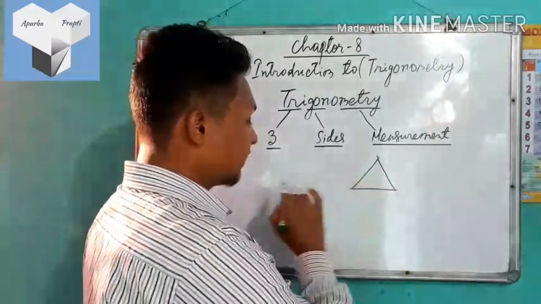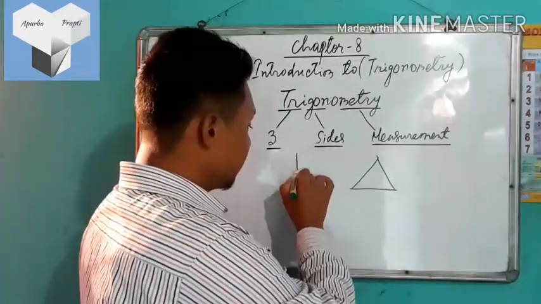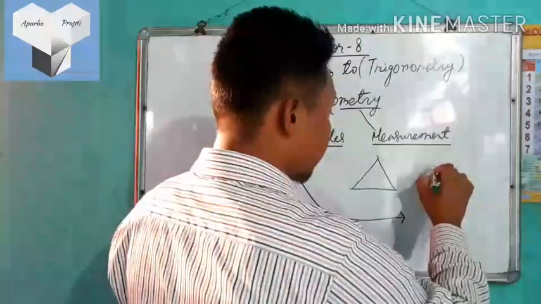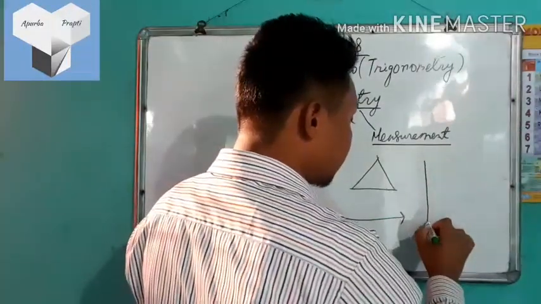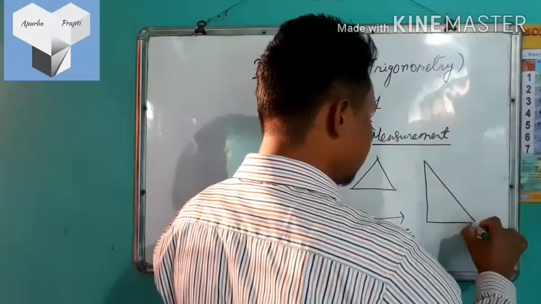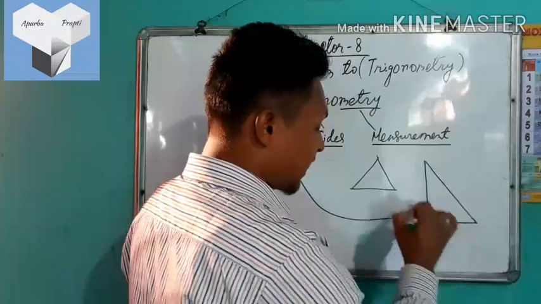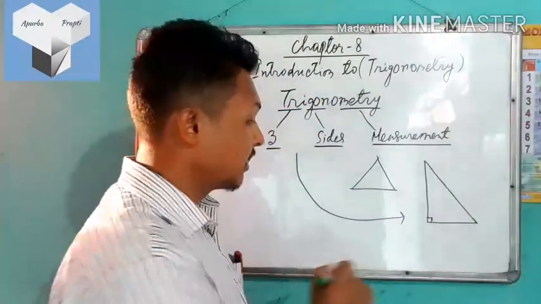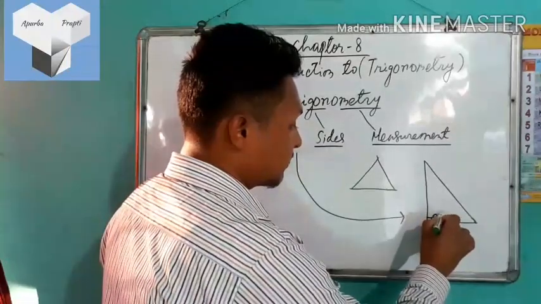But listen, this trigonometry will especially deal with a right angle triangle. And how does a right angle triangle look? This is the right angle triangle. That means the triangle having a 90-degree angle is called a right angle triangle.